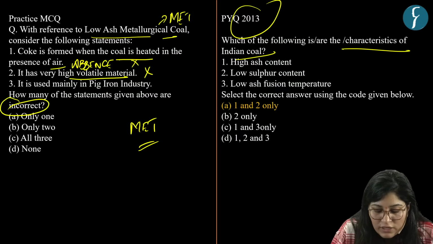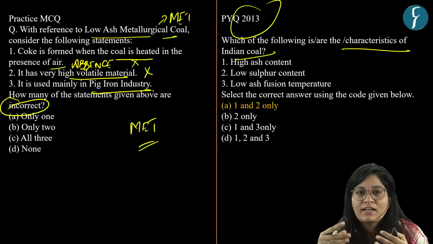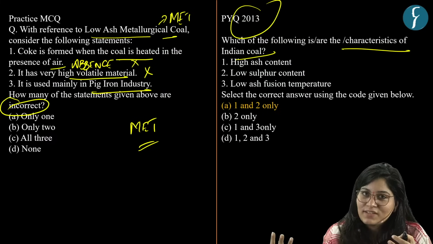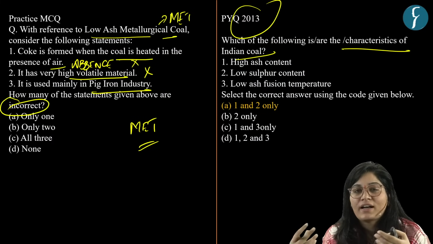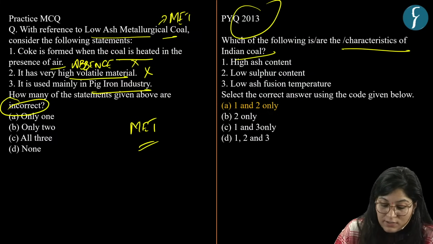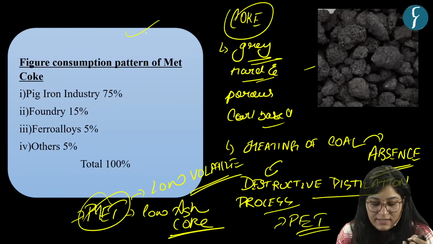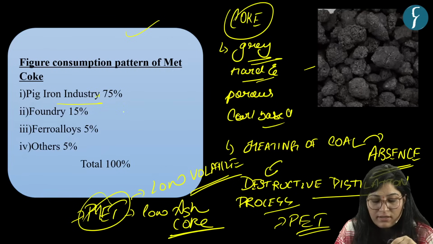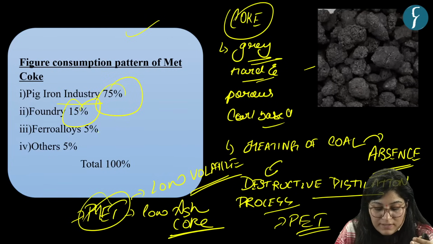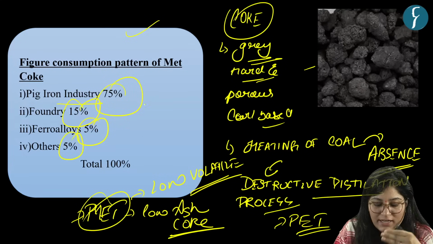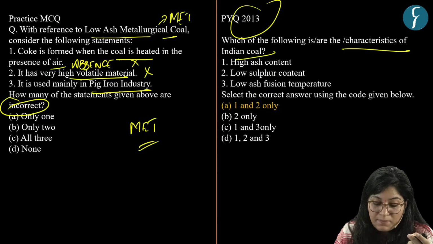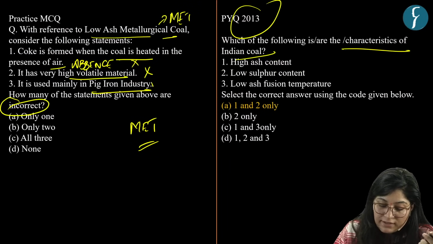Third statement is it is used mainly in pig iron industry. As I told you, coke is used in pig iron industry, which in turn is used in steel industry. And that is why Tamil Nadu came up with coke IPO. So here in this image, you can see consumption pattern of met coke. Pig iron industry consists of 75%, foundry 15%, ferroalloy 5% and others 5%. So maximum contribution is to pig iron industry. So this makes our third statement correct.